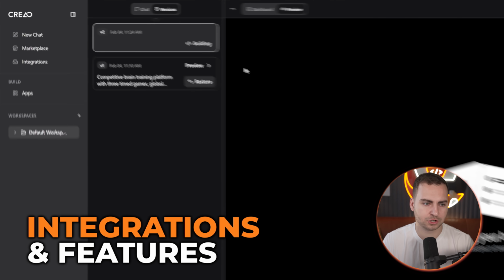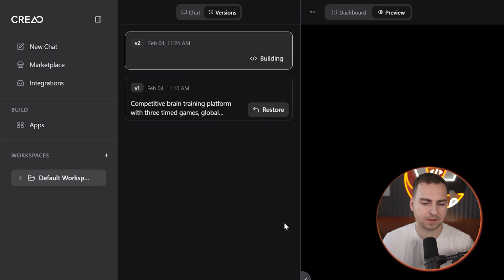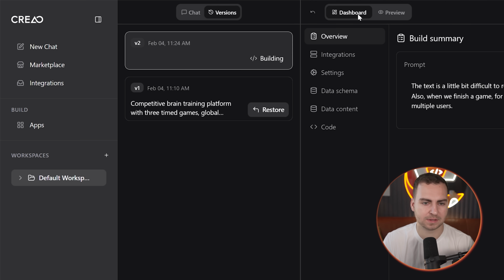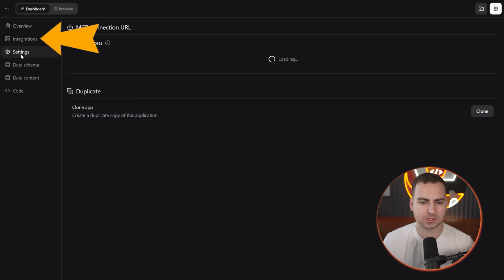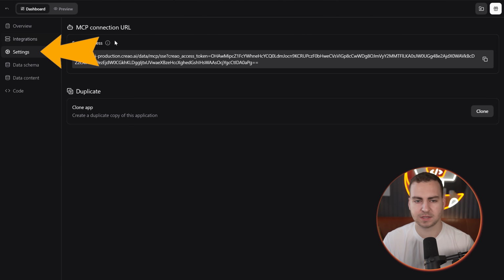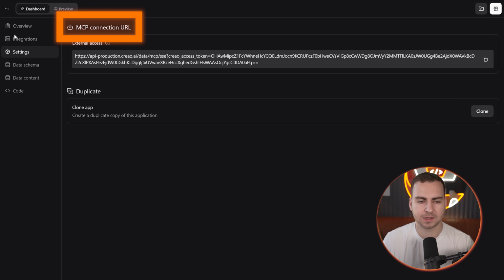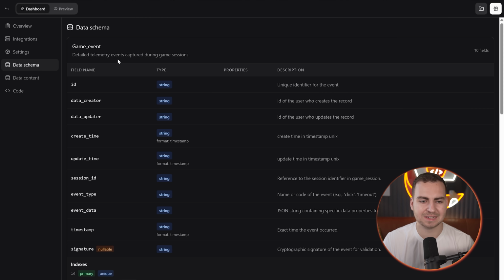Now, while it's doing that, I will show you that we also have all of the versions automatically being tracked here, but also because we have the GitHub integration, it should be tracked with that as well. And if we go to the dashboard, we're able to see any of the integrations we have, various settings like MCP connection, we can duplicate or clone this. We're able to also see the data schema.